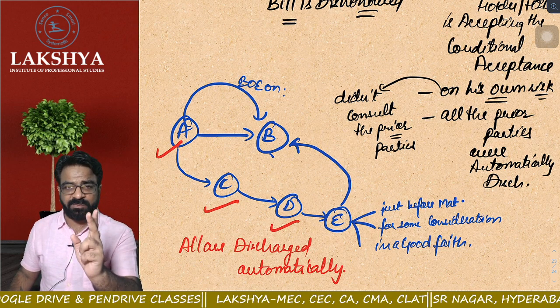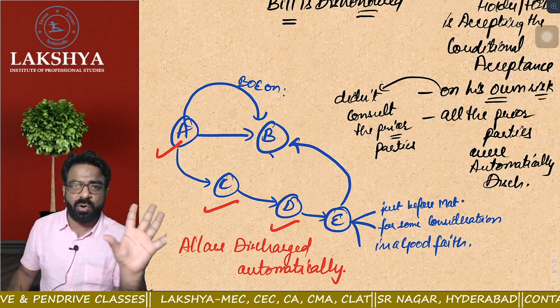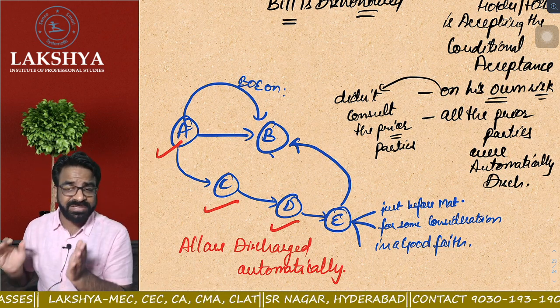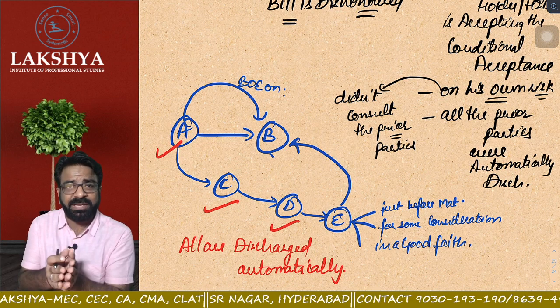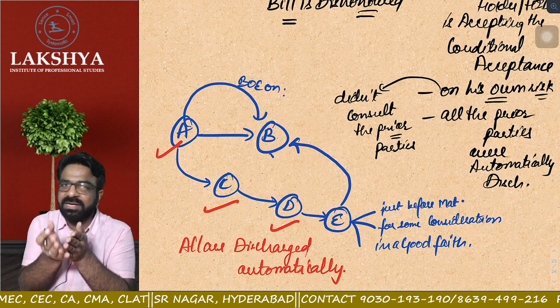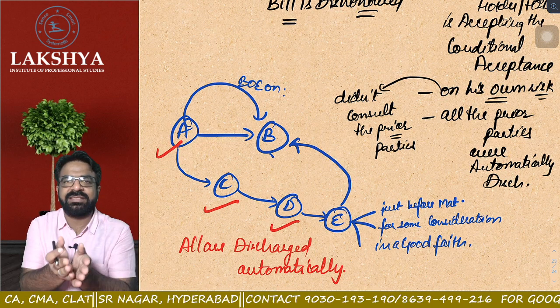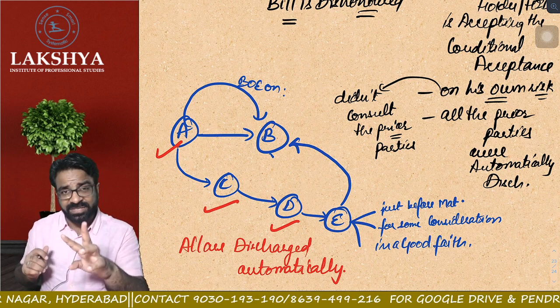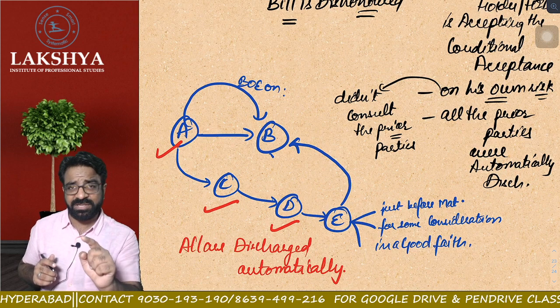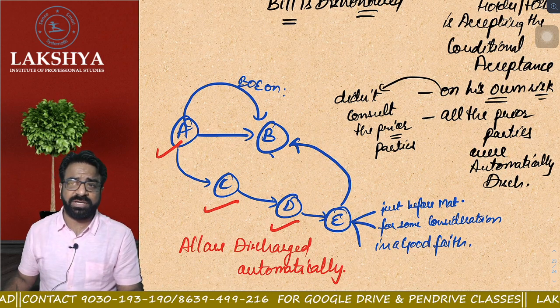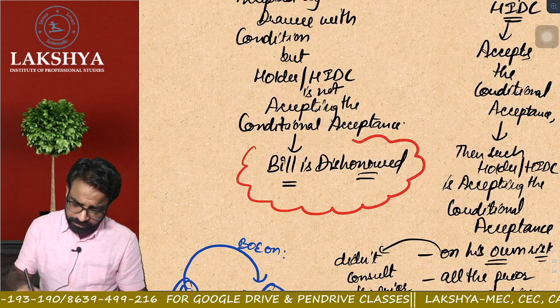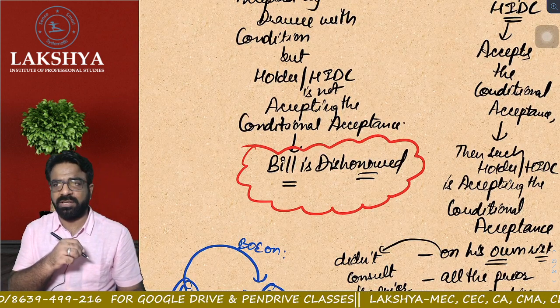Do you remember the second power of the holder in due course? He will sue all the prior parties. But now all the prior parties are automatically discharged because E, at the time of accepting the conditional acceptance, did not consult the parties. He accepted the conditional acceptance on his own risk. Now, second scenario: if E had said, no, I'm not ready to accept your condition, then we know situation number one. The bill is assumed to be dishonored. Are you getting the point?